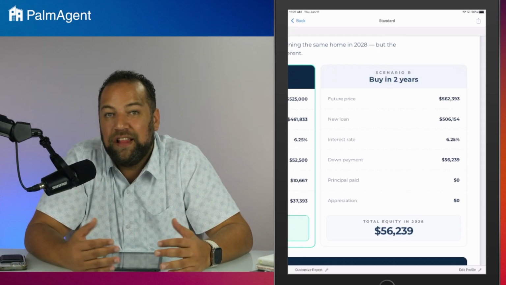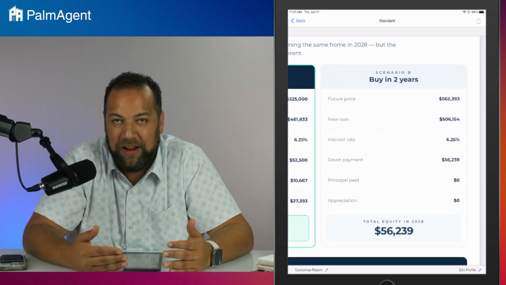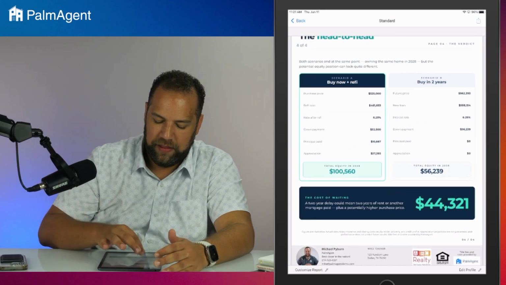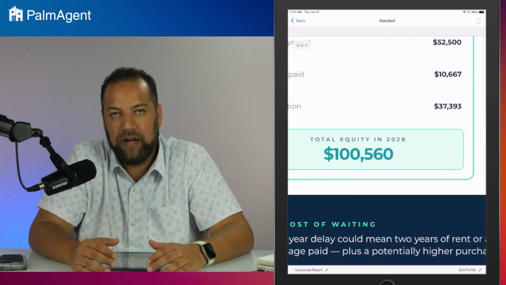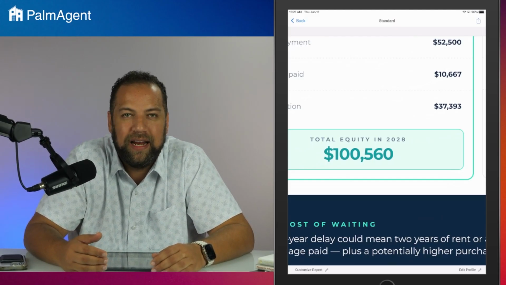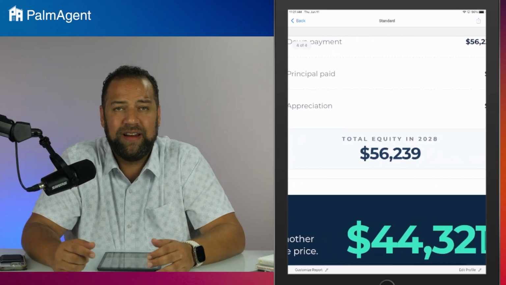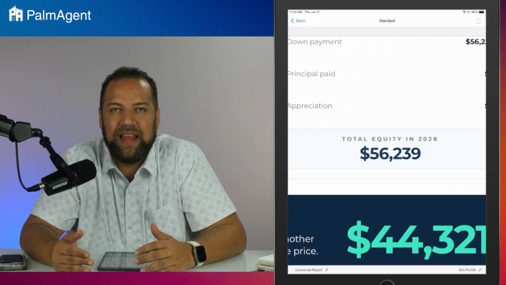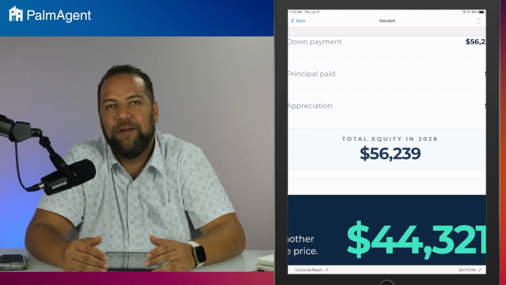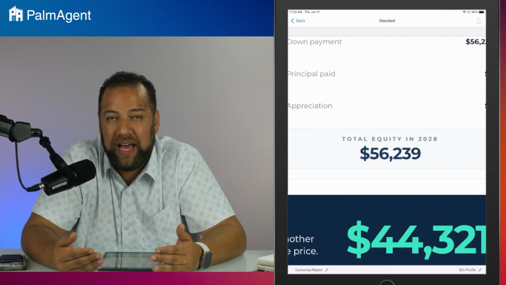Good for you. You got the low rate that you wanted right out the gate, but you missed 2 years of appreciation. You missed 2 years of building equity. And so we actually give the comparison here. The total equity, if we went option A, is you're sitting on $100,000 in June of 2028. Versus option B, where you wait and you buy in June of 2028 and you're only sitting on your down payment. You haven't gotten to capitalize on that appreciation. It actually worked against you. You had to pay more for the home, put more down. And ultimately, you're not even sitting on as much equity, about half as much equity, in fact.